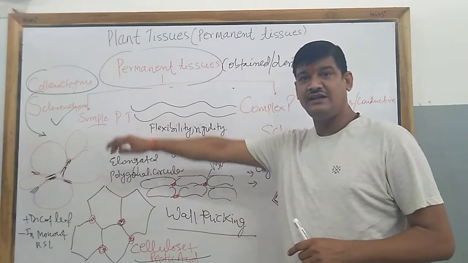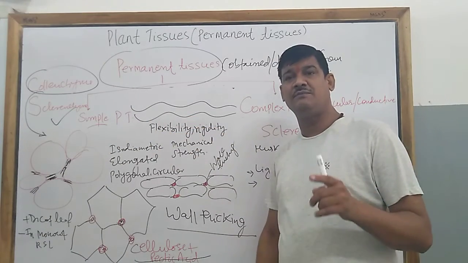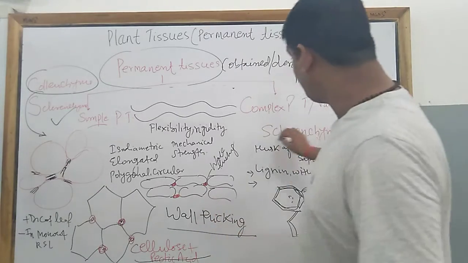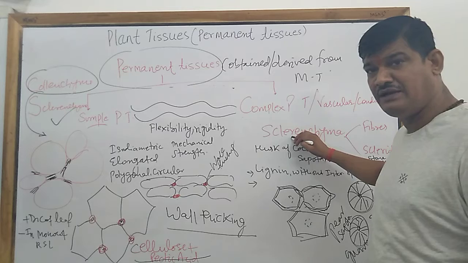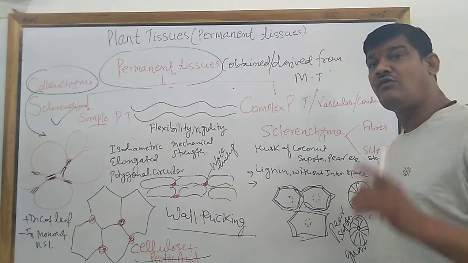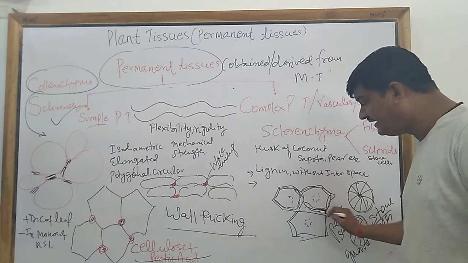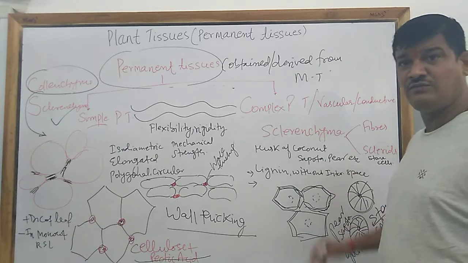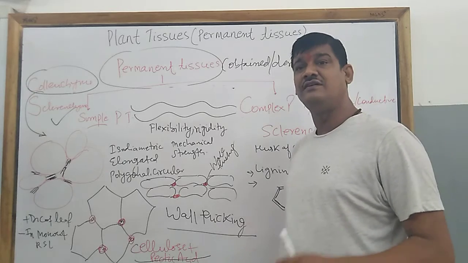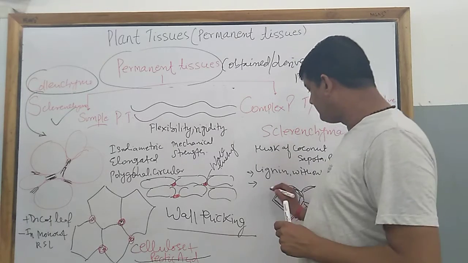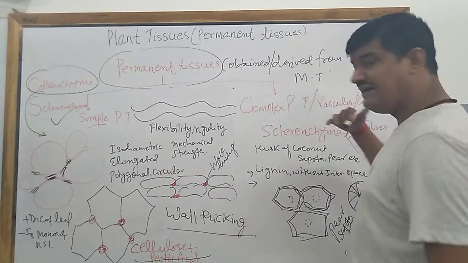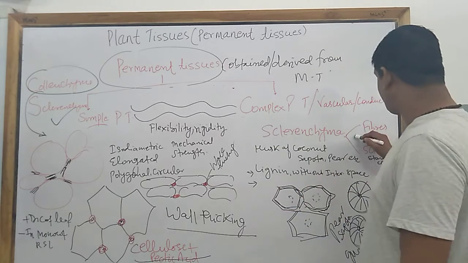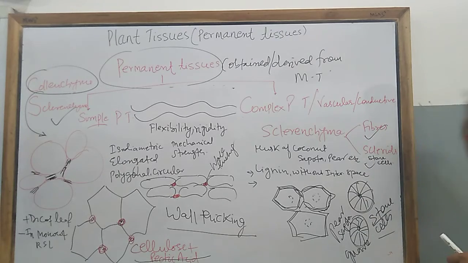Collenchyma is made up of two kinds of chemical substances, cellulose plus pectin, and the third one, sclerenchyma, is made up of a chemical substance called lignin, and there is no intercellular space between the cells. So it is dead cells without intercellular space and with very little protoplasm, and they contain two kinds of cells, fiber and sclereids.